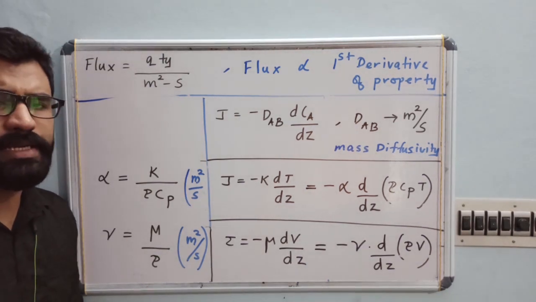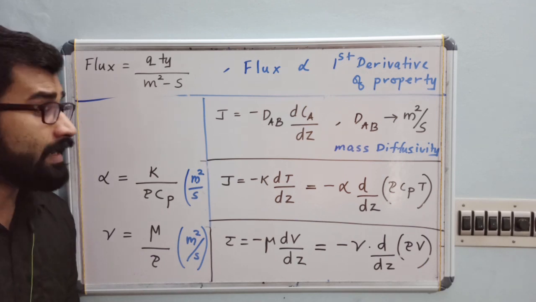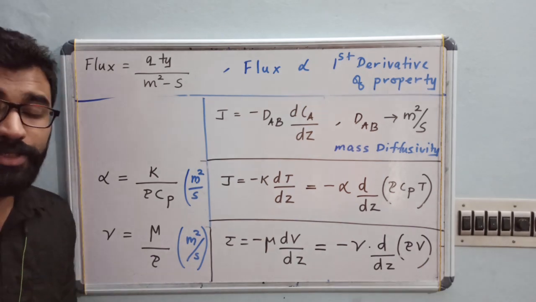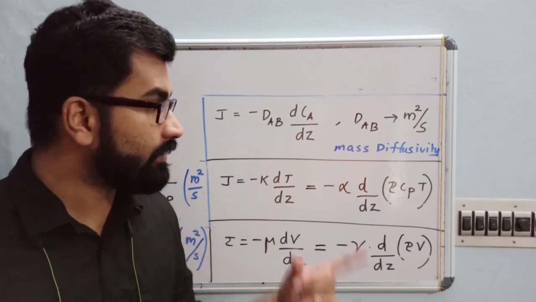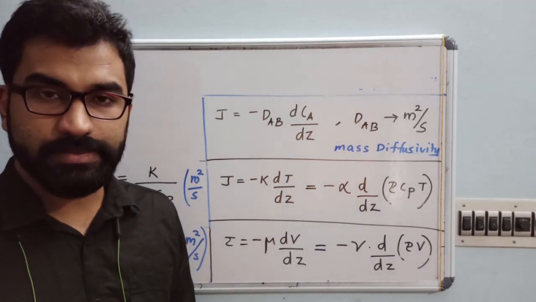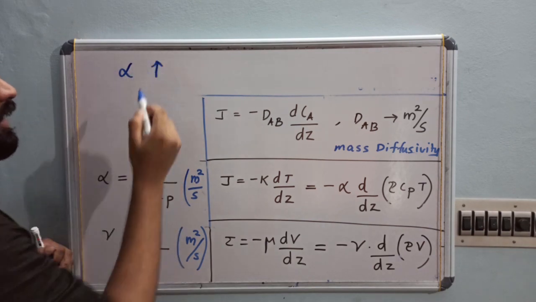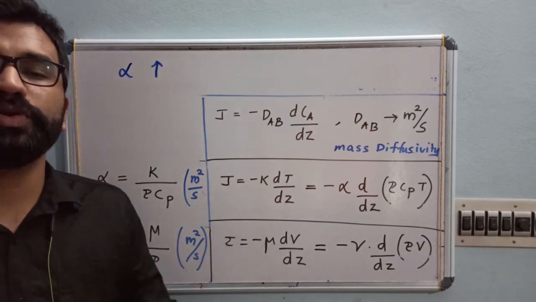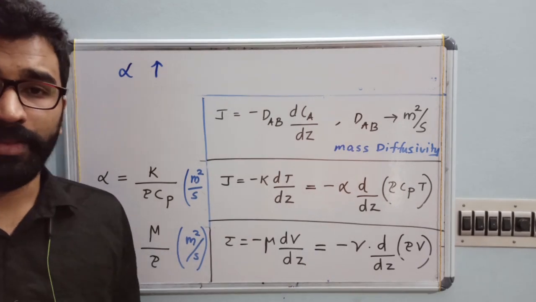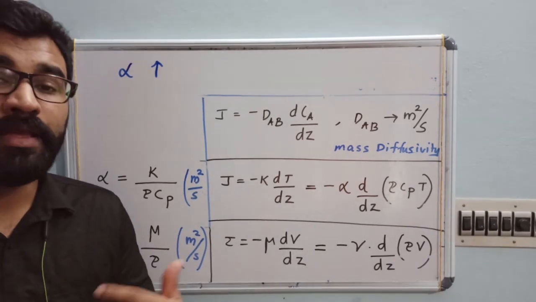Now, what is the meaning of thermal diffusivity? It is the ability of a material to diffuse heat. What is the physical significance of these three terms? The meaning is very simple. If you have a material with a higher value of alpha, heat diffusion through the material will be very, very high.